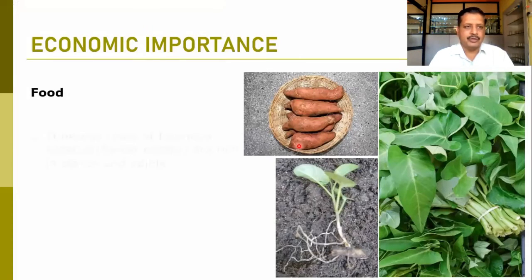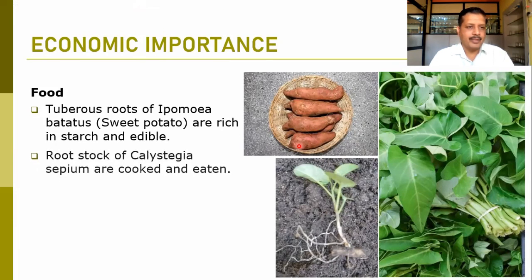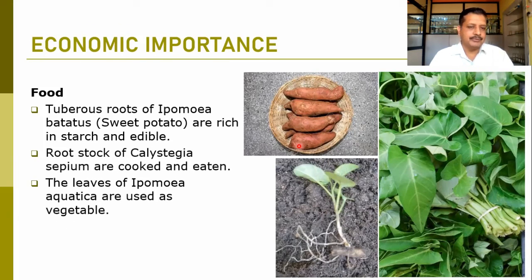When we talk about the economic importance of the family, here you can find some of the important members which can be used as food. The tuberous roots of Ipomoea batatas, which is known as the sweet potato, ज्याला आपण रताळे म्हणतो. So sweet potatoes are there, which can be used as food. Then the root stock of Calystegia sepium. This is Calystegia sepium, where this root stock can be cooked and eaten as a vegetable. So this also can be used.